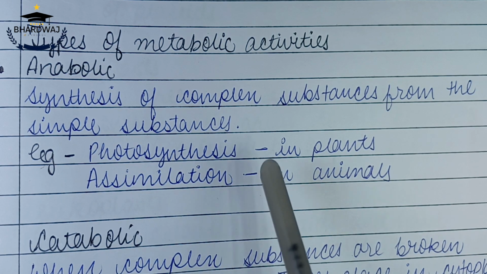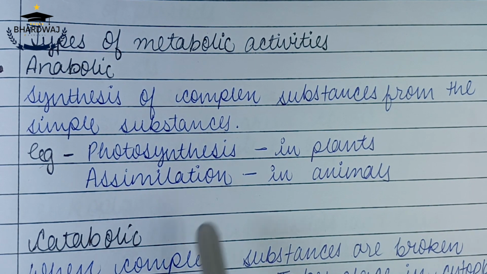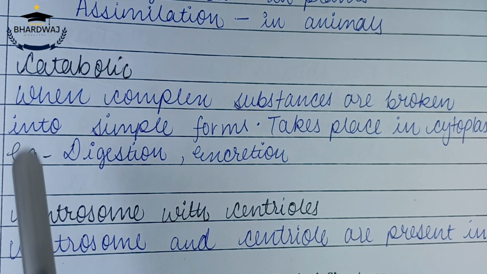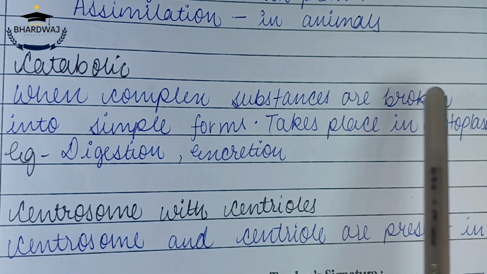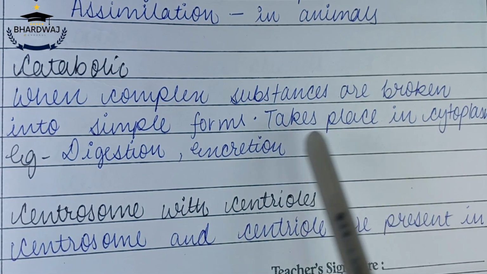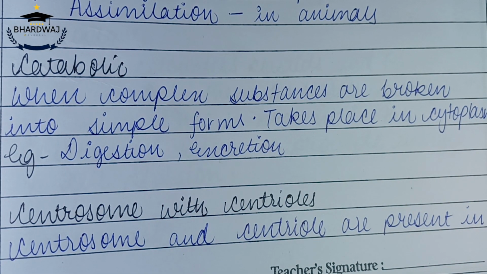So photosynthesis, which takes place in plants, and assimilation, which takes place in animals, are examples of anabolic activities. Catabolic, when complex substances are broken down into simple forms. So these two are basically the opposite of each other. They take place in the cytoplasm, for example digestion and secretion.